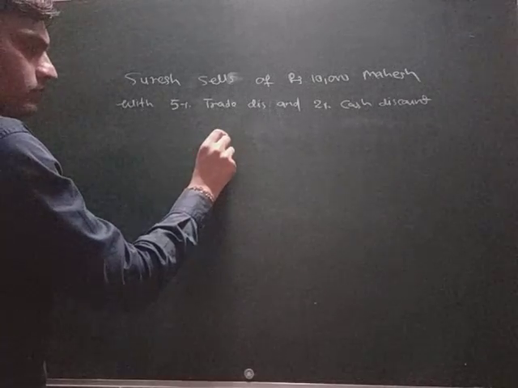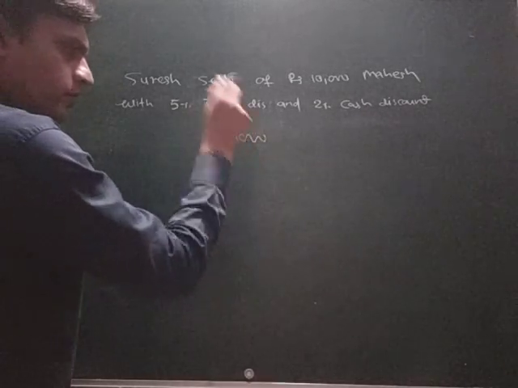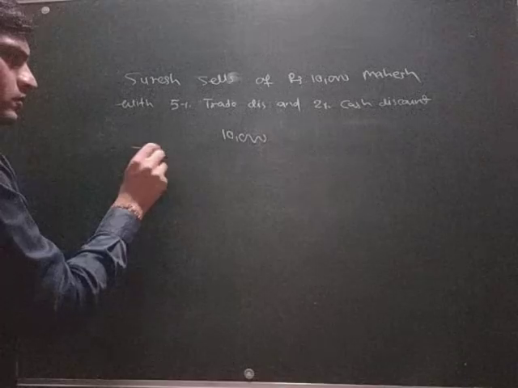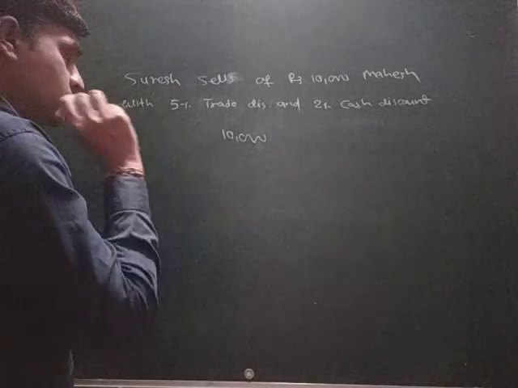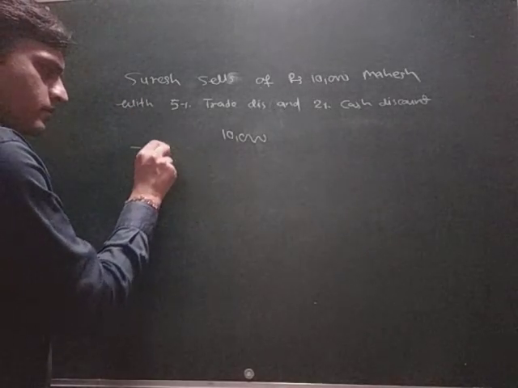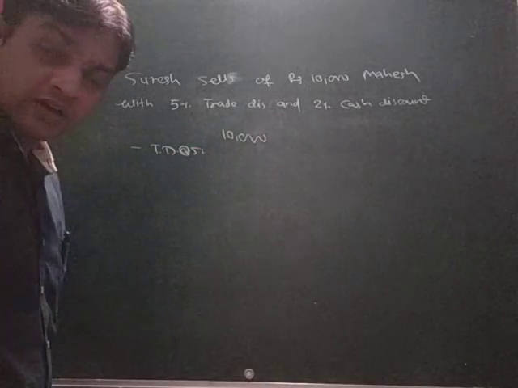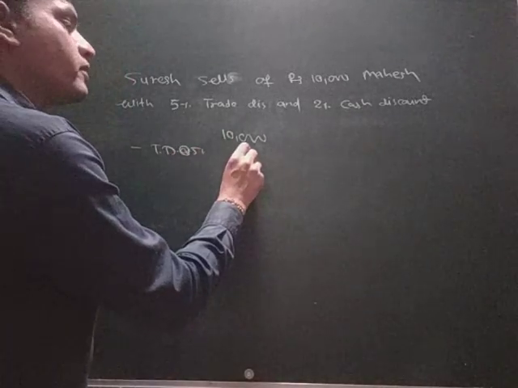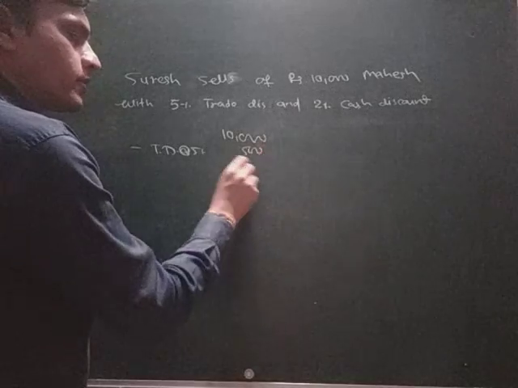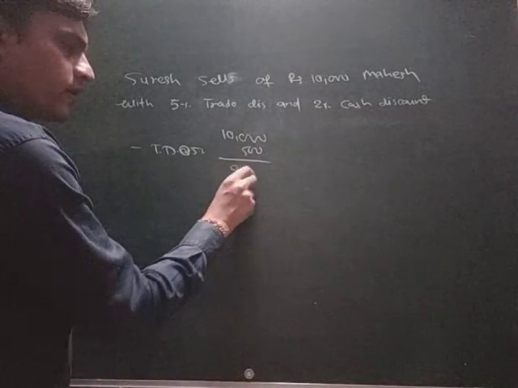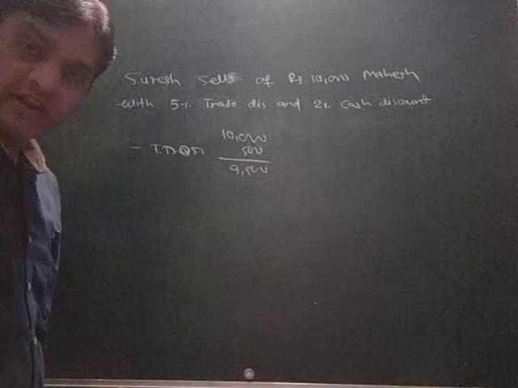The price is 10,000. Now we will deduct the trade discount first, at 5%. 5% of 10,000 will be 500, so the remaining amount is 9,500.